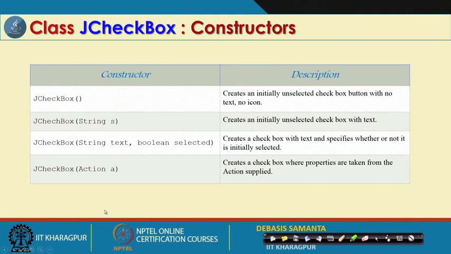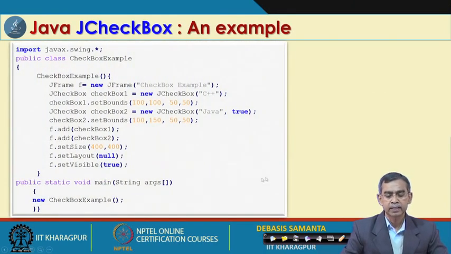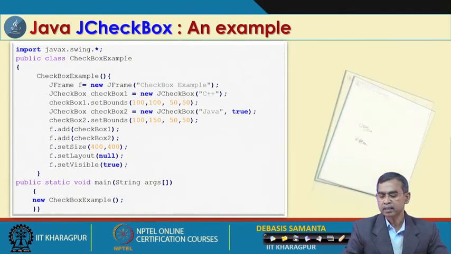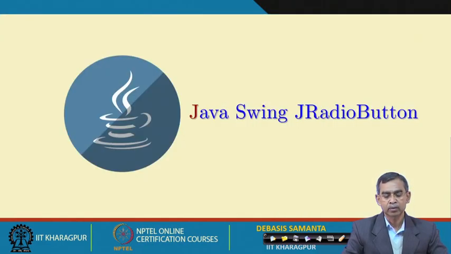And it has 4 constructors and 2 methods only, and this is a simple example of how the JCheckBox can be done using single or multiple click. C++ and Java are the 2 checkbox choices included in the checkbox, and it looks like that.